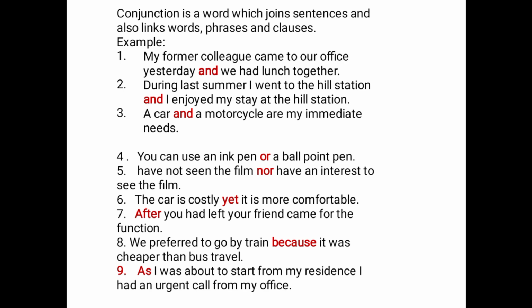So "after" here is connecting or joining a subordinate clause and a main clause. A main clause is a clause that stands on its own, while a subordinate clause does not stand on its own.